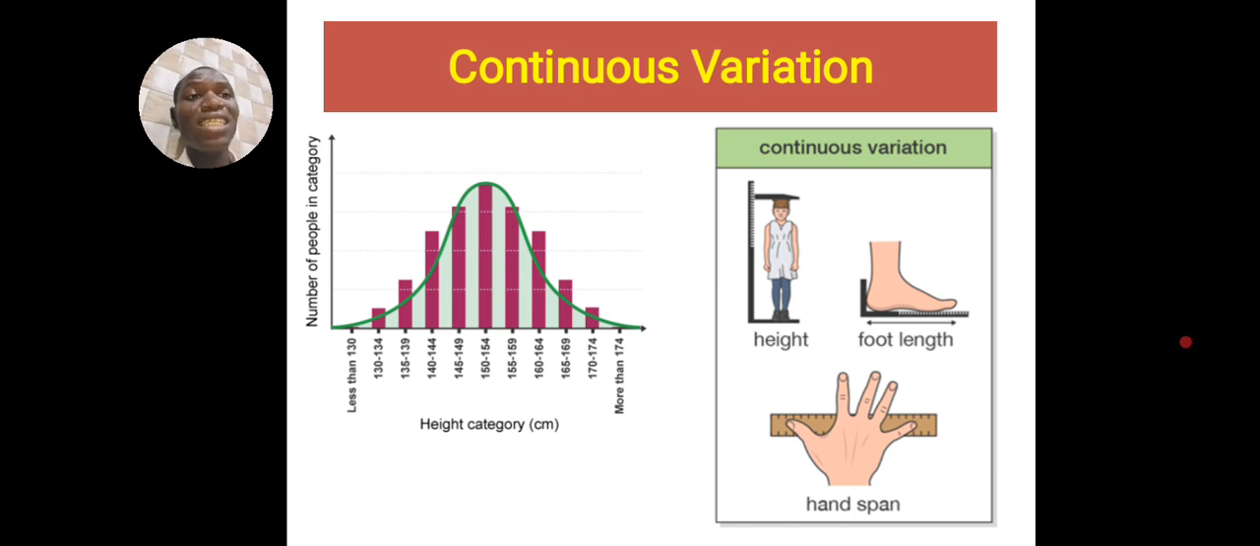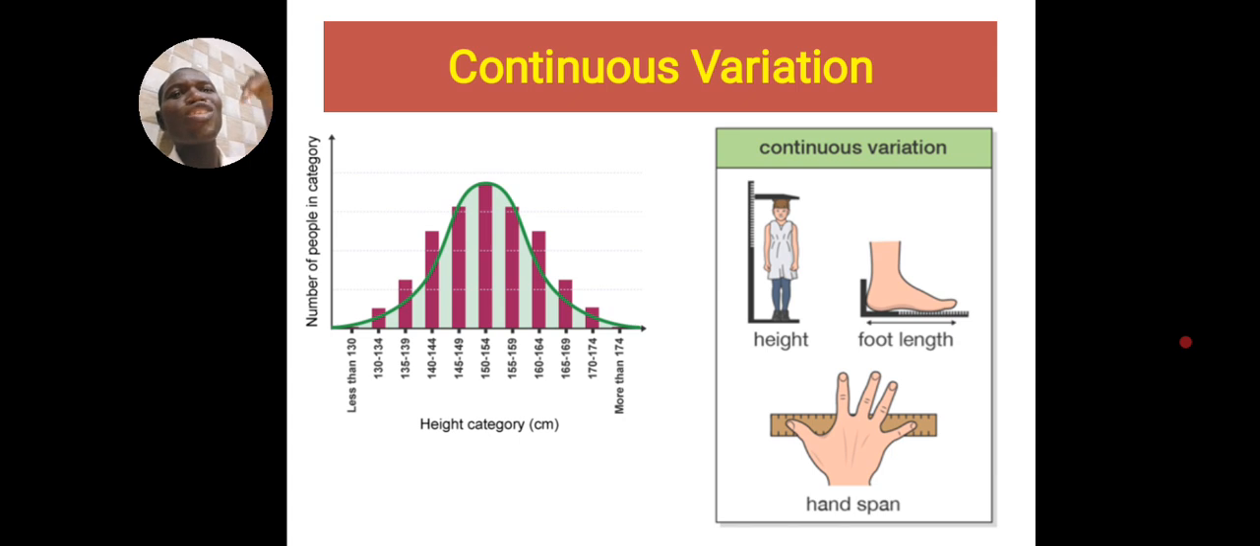For example, height. The foot length. Some people's feet are long, moderate, in between. You can find different variations of length of the foot. We also have hand span. Your hand span and another person's may vary. Your own may be 5 centimeters, another's may be 5.5 centimeters, another may be 5.52 centimeters, another maybe.